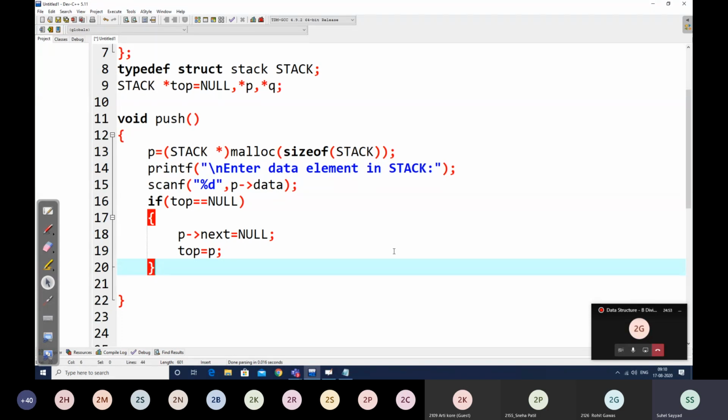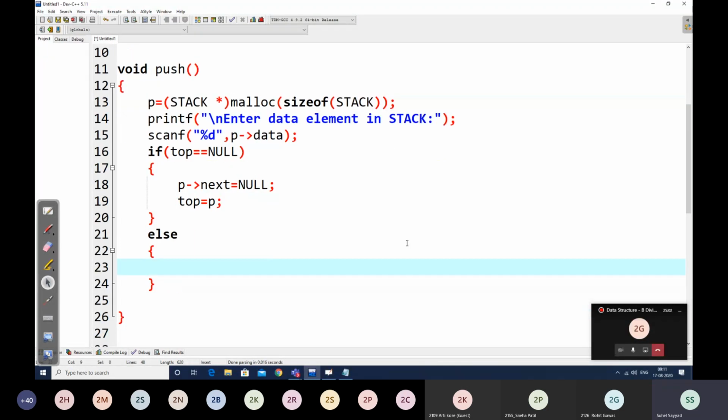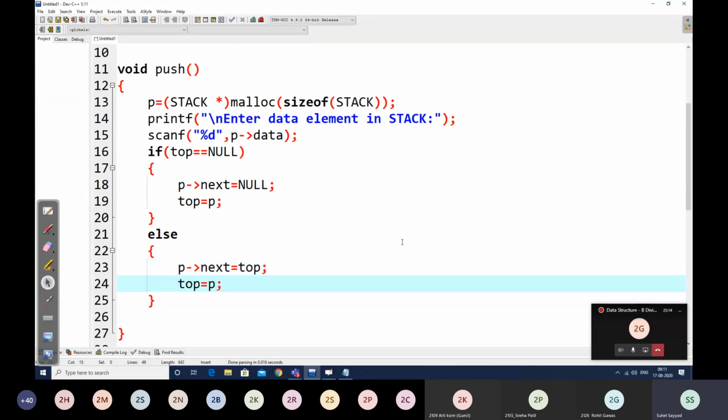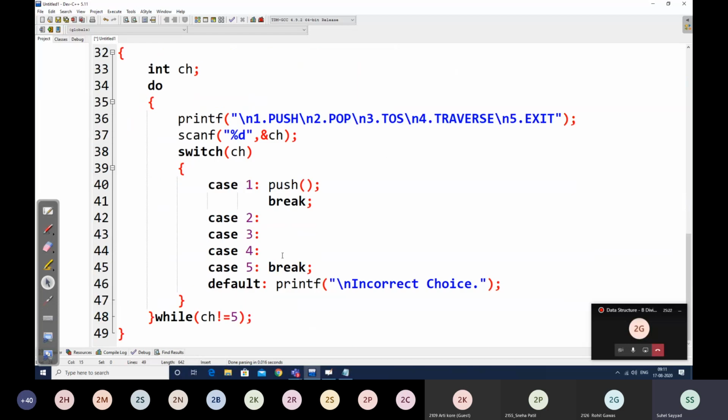This is what we used to write in singly linked list, right? Now here start is getting replaced by top, so top is equal to p. In the else part, when the linked list is containing some element, we write two statements. p next is the existing start, so here start is top, so p next is top and then top is p. This is how we do a push. So from here the push will get called.